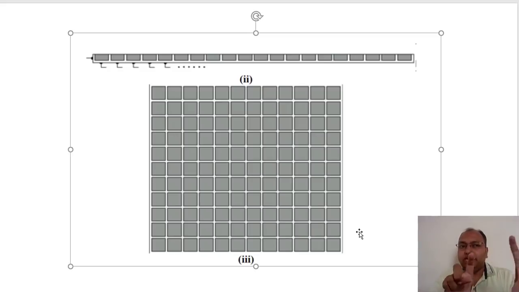Definitely the number of rows will be less and the number of columns will be more, because we usually prefer landscape type images, right? We don't have square type images, isn't it? So that we can have the aspect ratio. Rectangular shaped images are better to visualize, isn't it? They are comfortable to visualize.